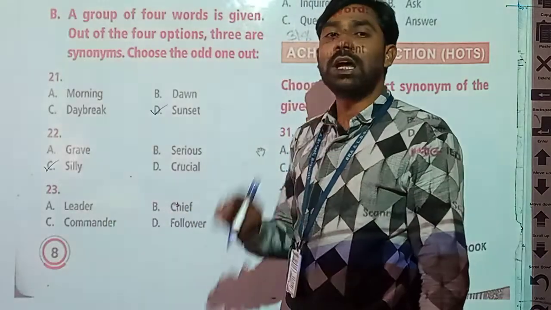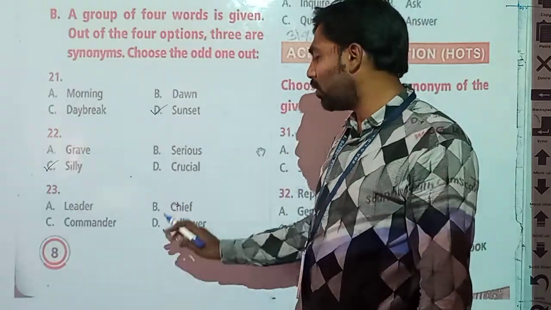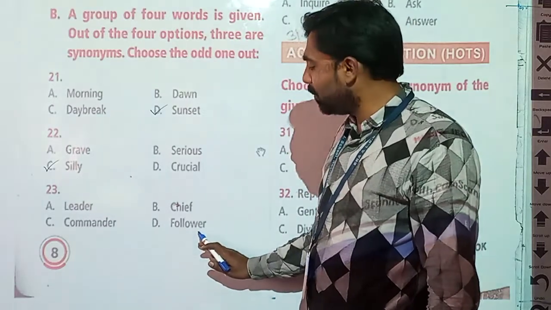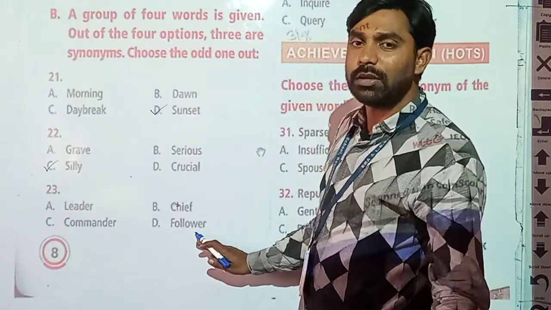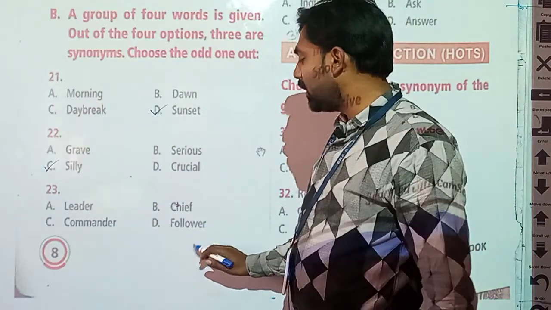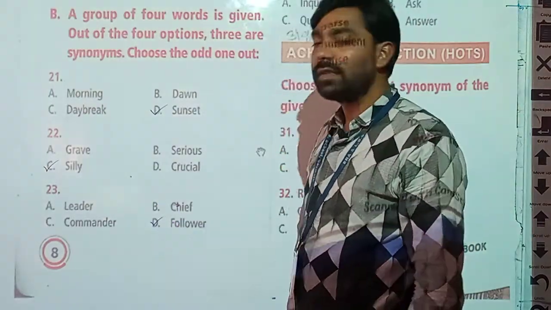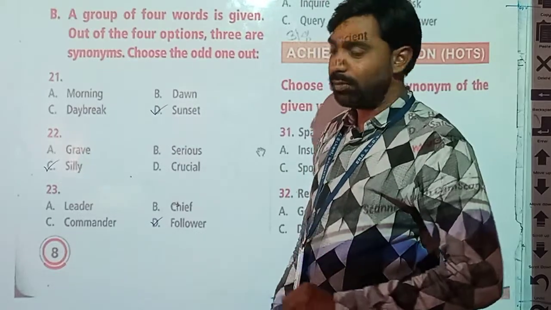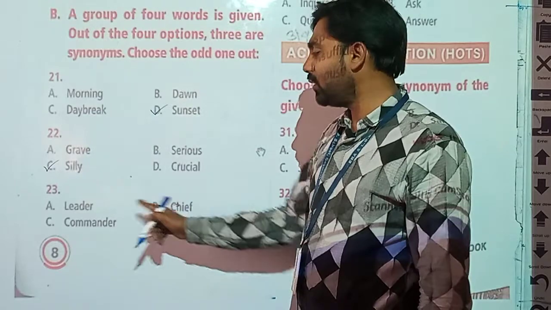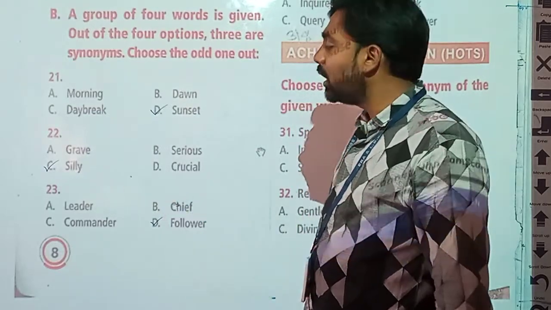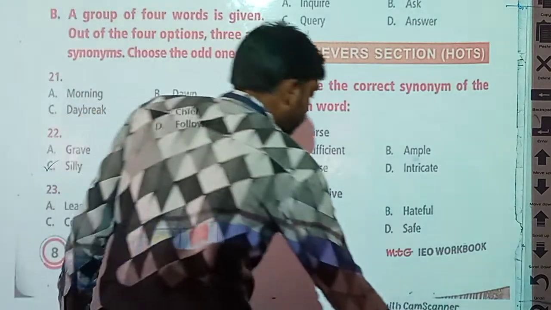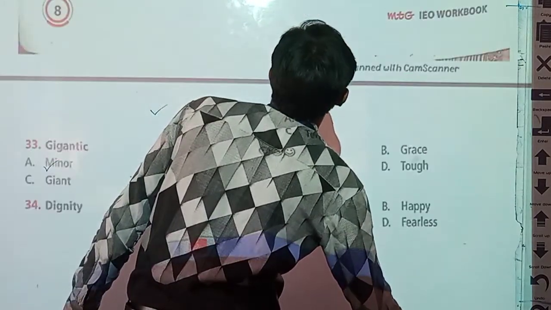Okay, they are synonyms. But the 4th option, option D, is follower. It represents the member who follows the head one or chief one. It means follower, and it is our answer because this is a different word. This is the odd one from these 4 options. Now the next, 24th word, we have to find here. Let's see.